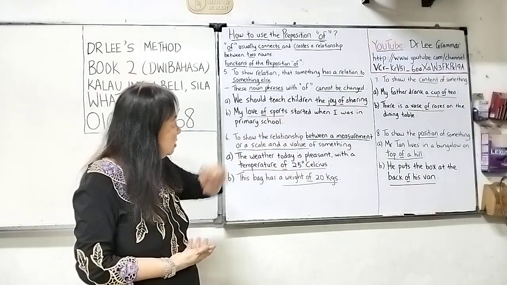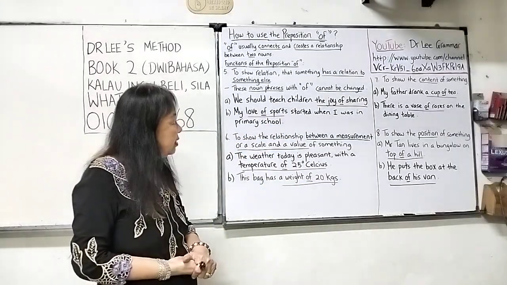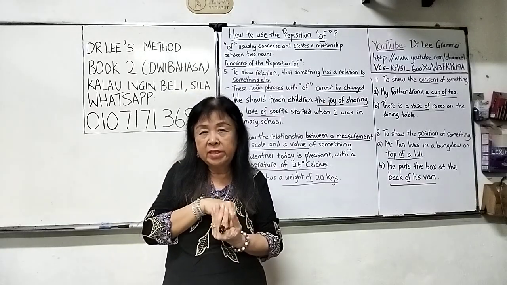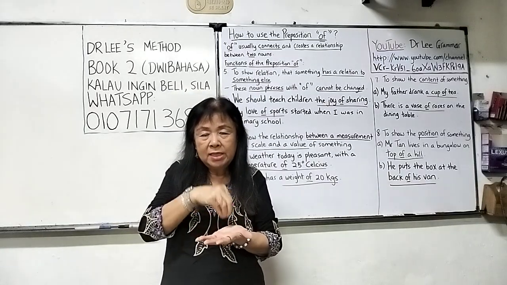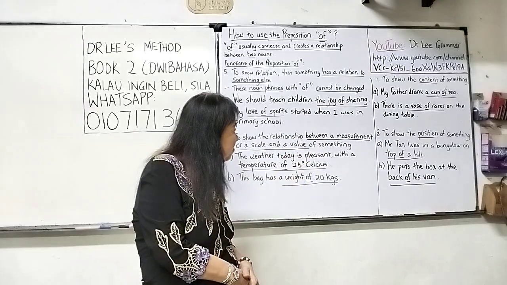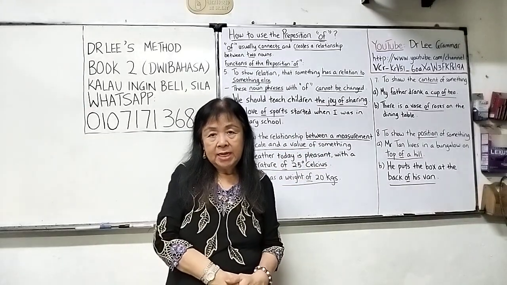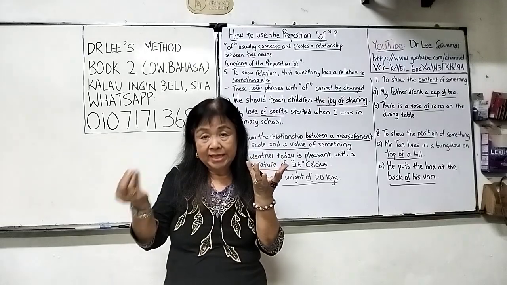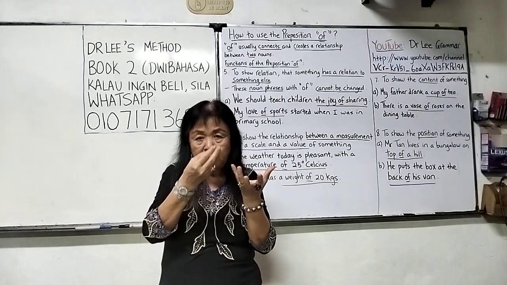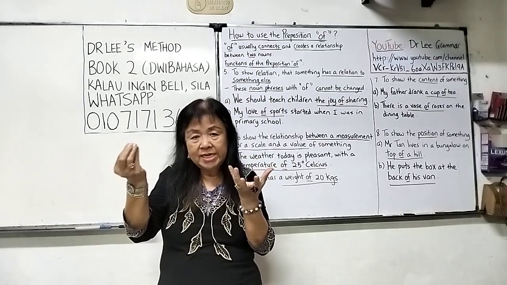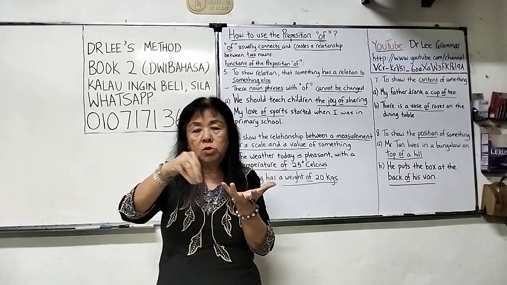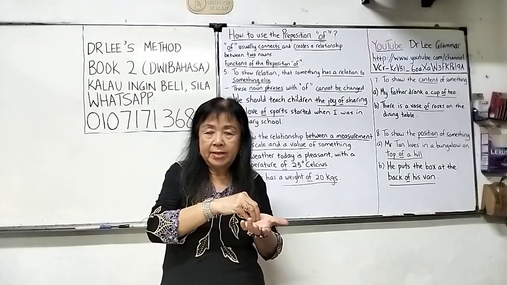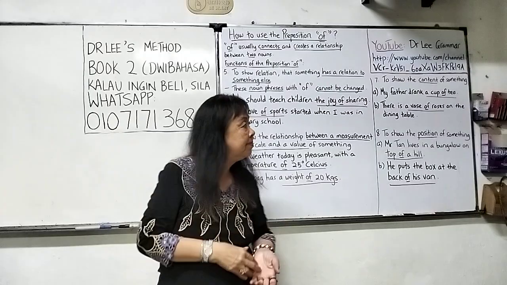Number 7. To show the content of something. Content is something that you put inside a container. So the one inside, like this: my father drank a cup of tea. Cup is the container, tea is the content. So if you want to mention this content, tea in the cup, you use of. So the content of the cup. Alright, so you use of.